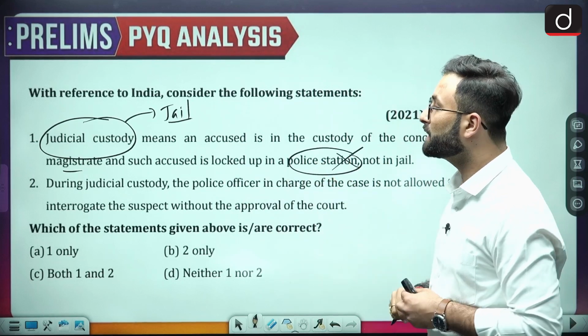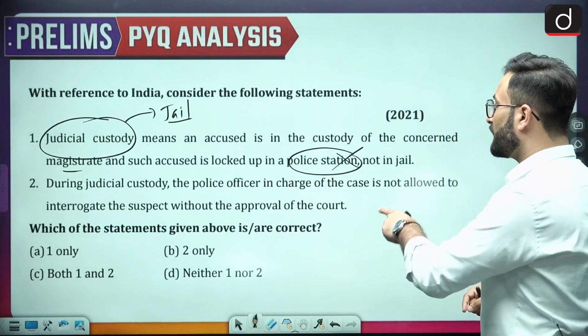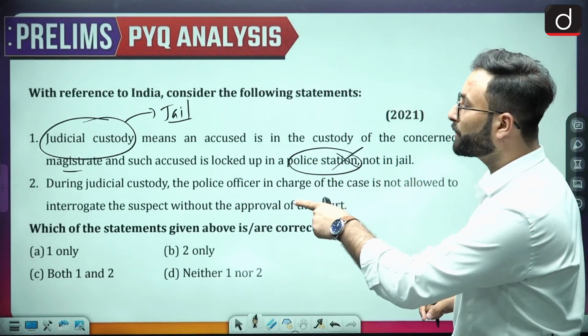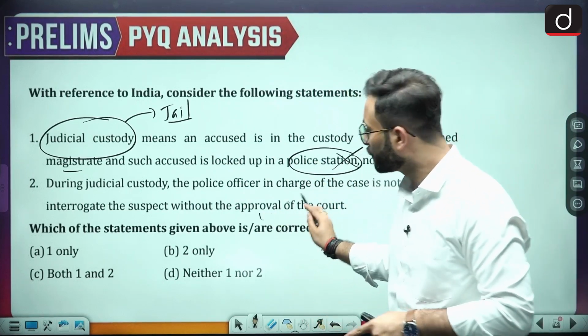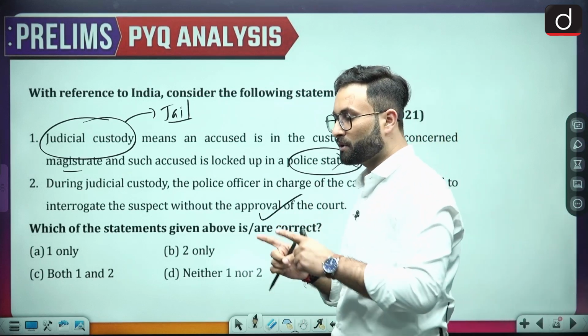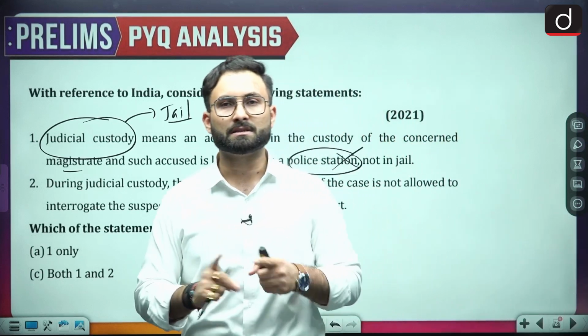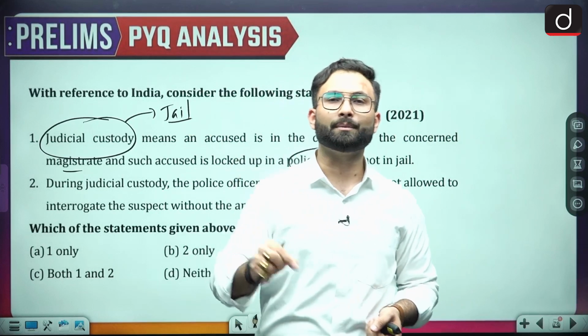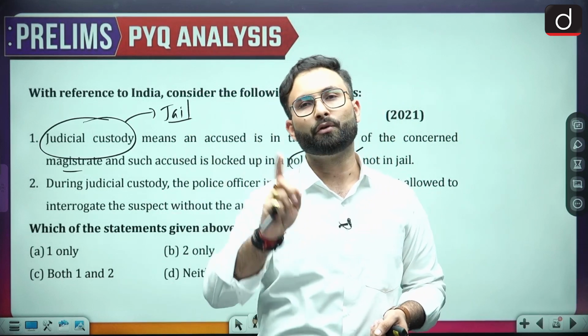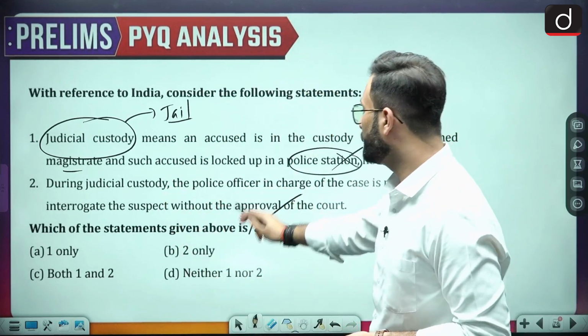Coming to the next one, during judicial custody, the police officer in charge of the case is not allowed to interrogate the suspect without the approval of the court. Now that is right. If a person is under judicial custody, the officer in charge of the investigation has to take prior permission from the judicial magistrate to go for any kind of investigation. Okay, so option B is your right answer.